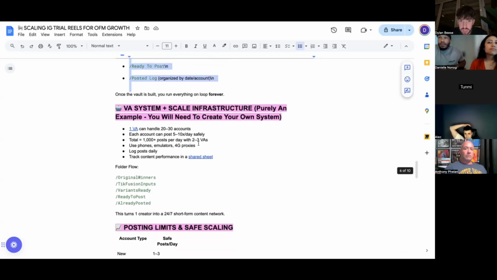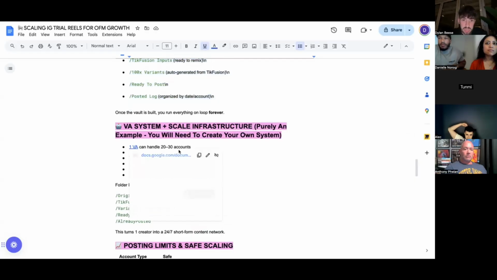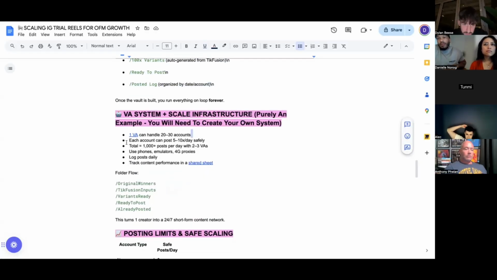And then when it comes to the VA system, this is just an example. Again, you're going to have to create your own system for this, because there are going to be nuances for everyone depending on where you're at and where you're trying to go. One VA can handle 20 to 30 accounts, right? There's a VA SOP there.